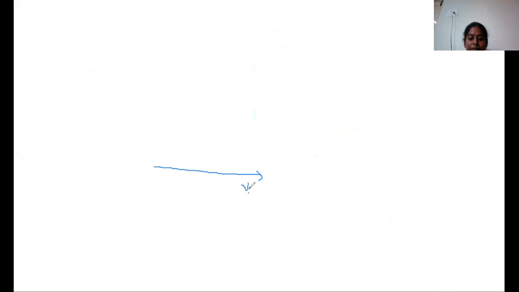VR is the reference vector, and Vs is the sending end voltage. VR plus the drop equals the value of the sending end voltage.